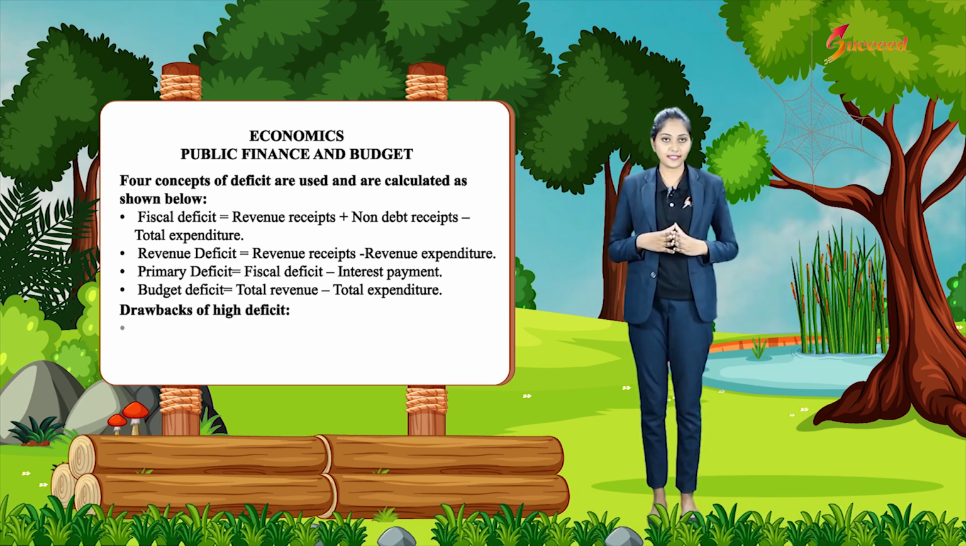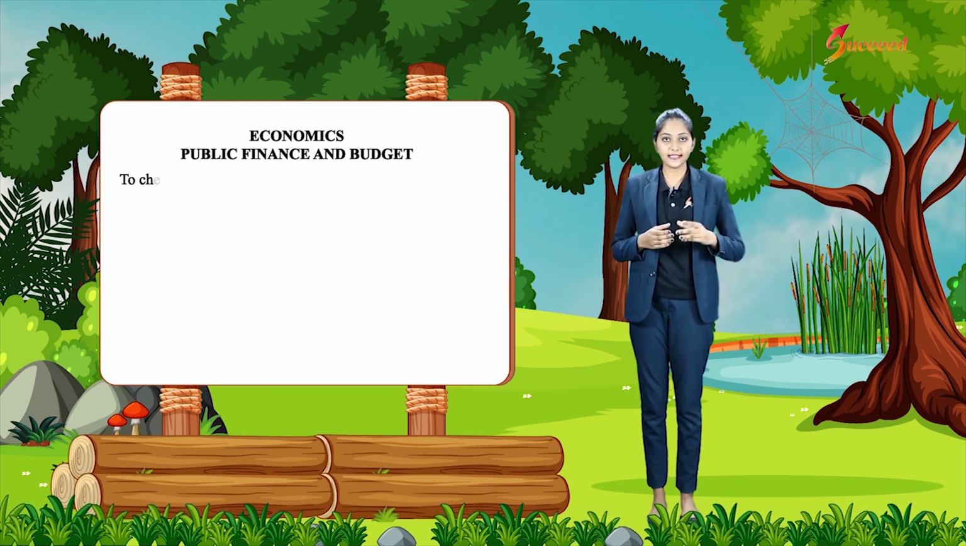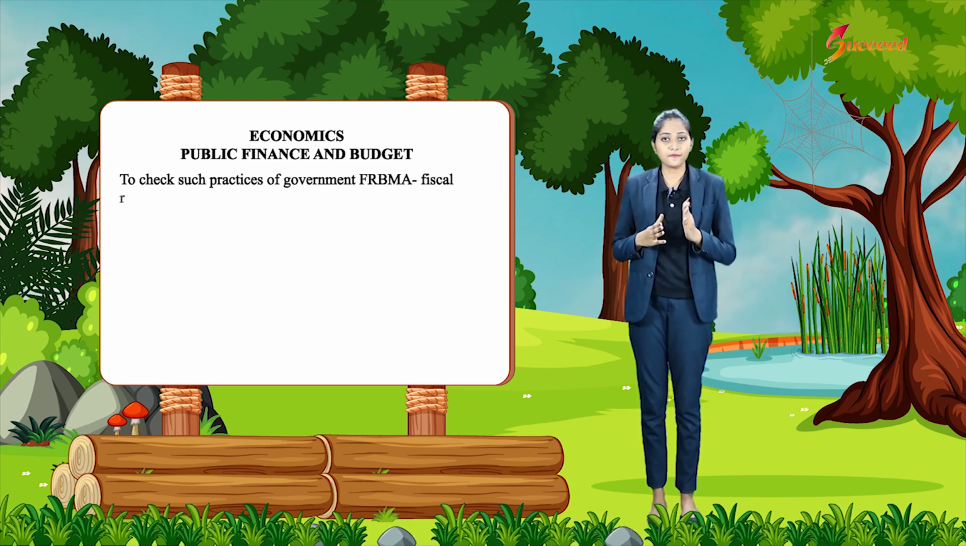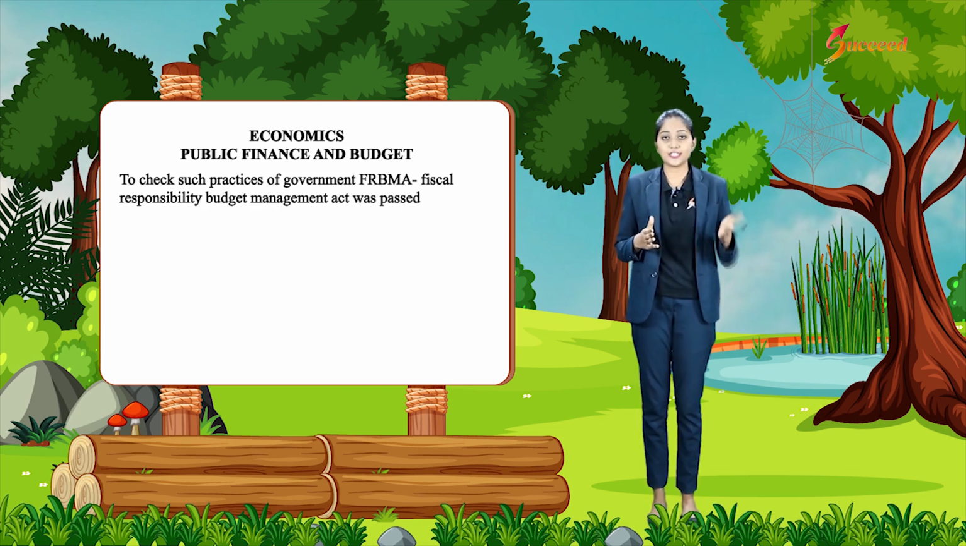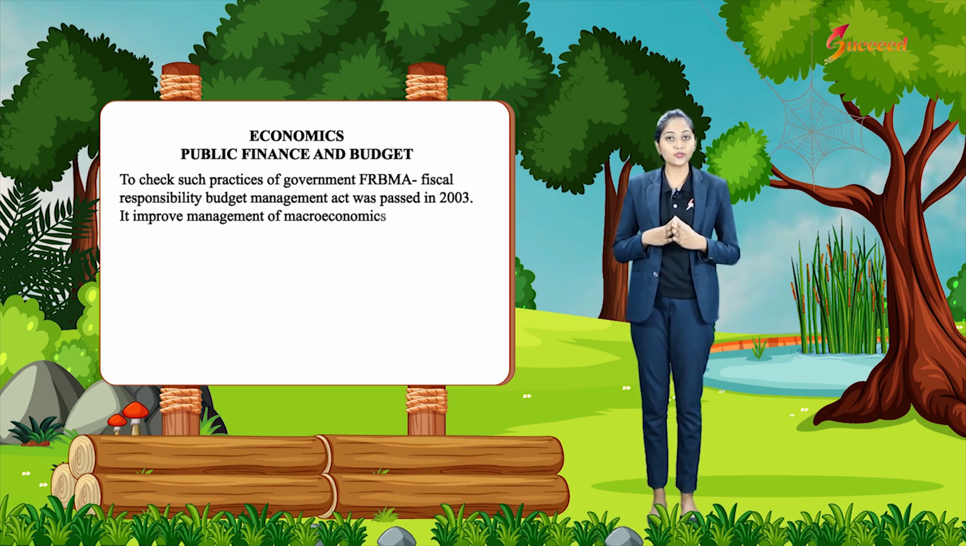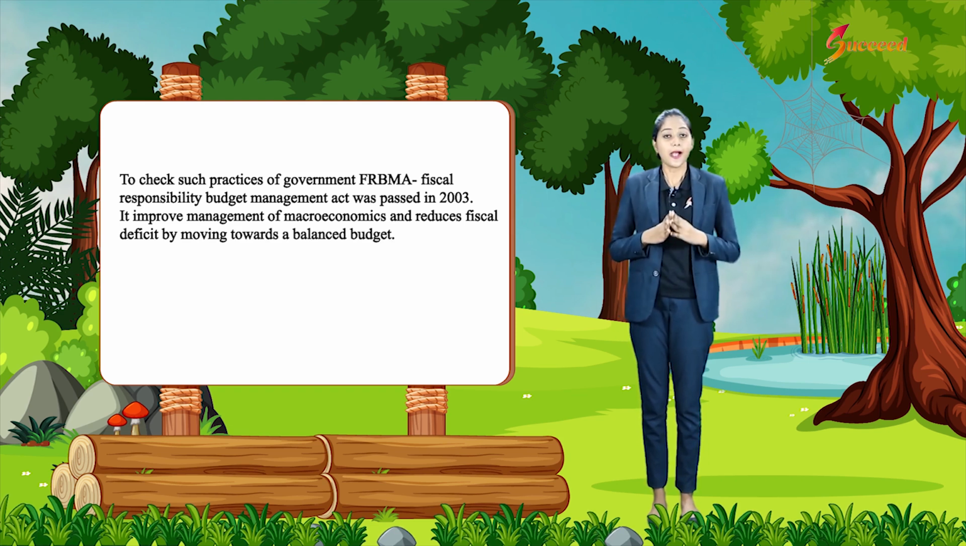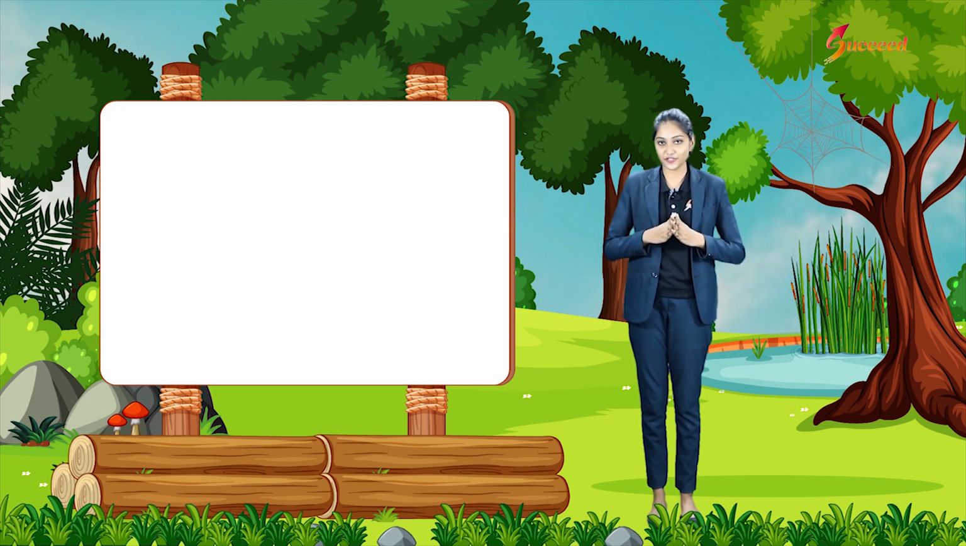Drawbacks of high deficit. It indicates financial indiscipline of government. It increases inflation. To check such practices of government, the Fiscal Responsibility and Budget Management Act (FRBMA) was passed in 2003. It improves management of macroeconomics and reduces fiscal deficit by moving towards a balanced budget. By this, we come to the end of the chapter.